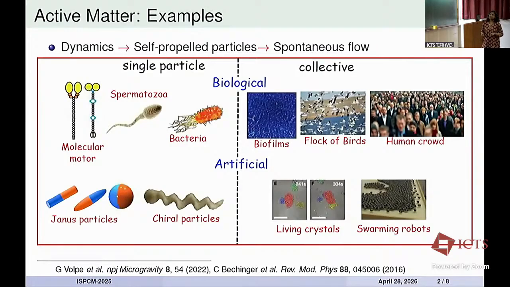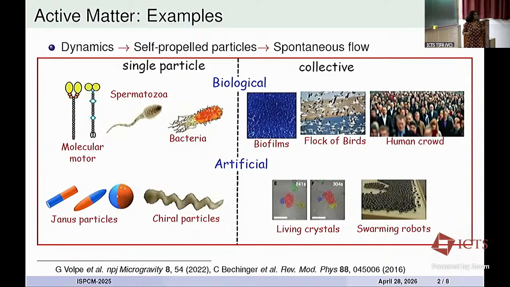These are typical examples of active matter at both the single-particle level as well as the collective level. Among the active particles, the chiral particles, especially Janus rods or Janus particles, are particularly interesting because they exhibit an inherent rotational bias in their self-propulsion. The chirality introduces a persistent angular component that can arise because of shape asymmetry or structural asymmetry, or maybe due to asymmetry of chemical composition and so on.